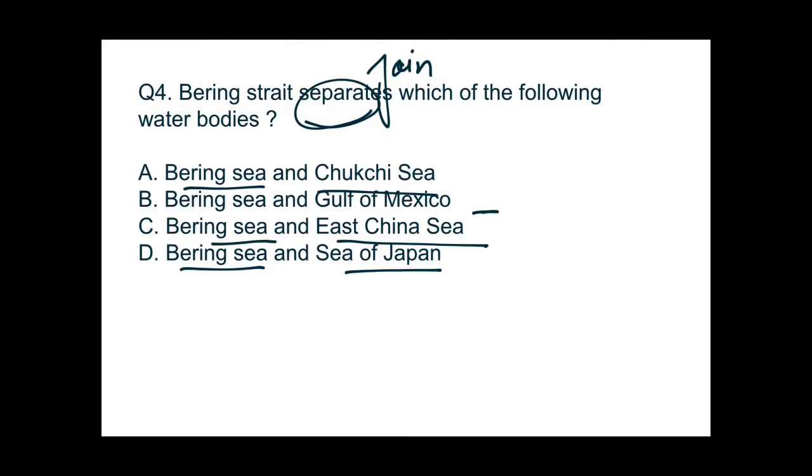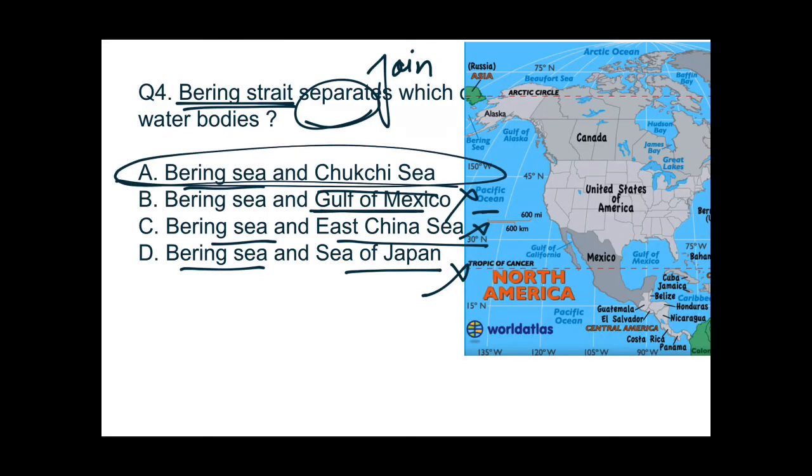So you can estimate yourself also that Bering Strait is connected to the North American continent. So Japan will not come, China Sea will not come, and Bering Sea and Gulf of Mexico, the Gulf of Mexico lies to the south of the North American continent, so it will not be the answer. So the answer would be Bering Sea and Chukchi Sea. You can see over here that this is Bering Strait and this is joining two water bodies, this one and this one. This is the Bering Sea written over here and this one is the Chukchi Sea. Although in this map it is not written, in my last video I showed you on the map also. So now we come forward to question number 5.